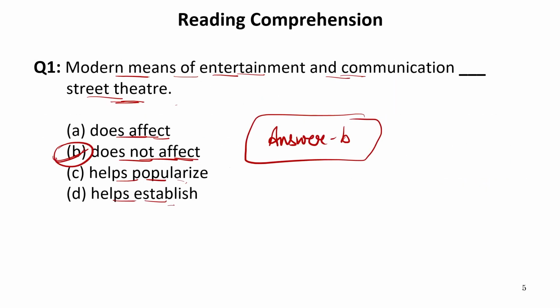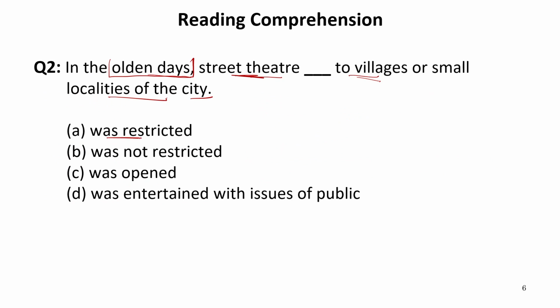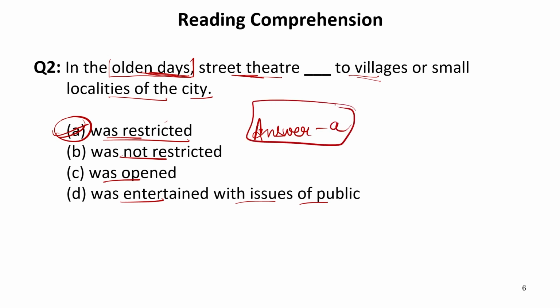So let's get back to the options. It is written was restricted, was not restricted, was open, was entertained with issues of public. Now we are talking about a street theater and its concept in olden days. So obviously it was restricted in olden days, but it is now no longer restricted. It means it is not restricted now at all. Our answer is A, that is was restricted. Now let's move to the next one.